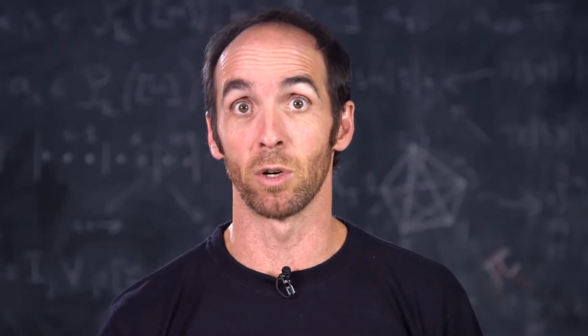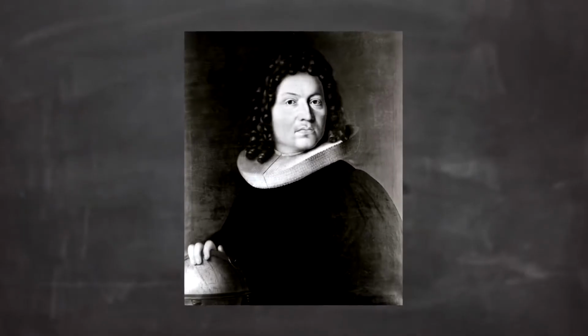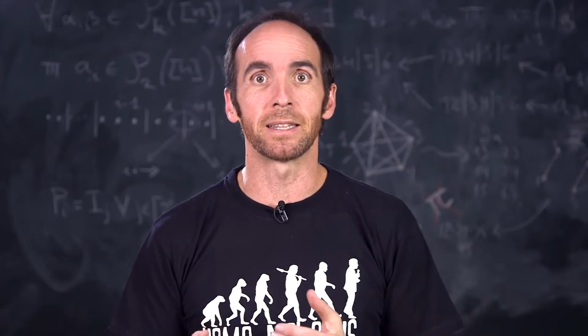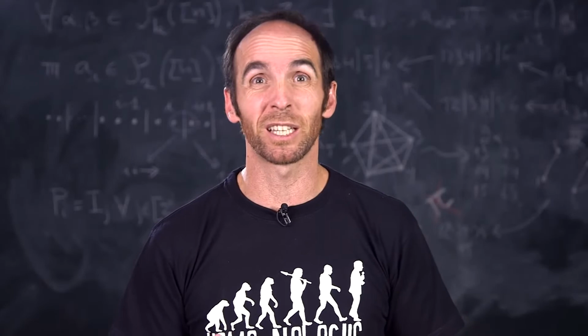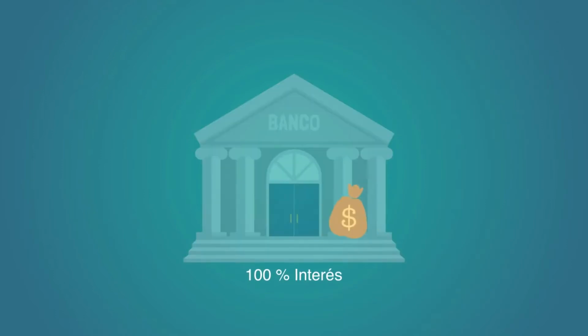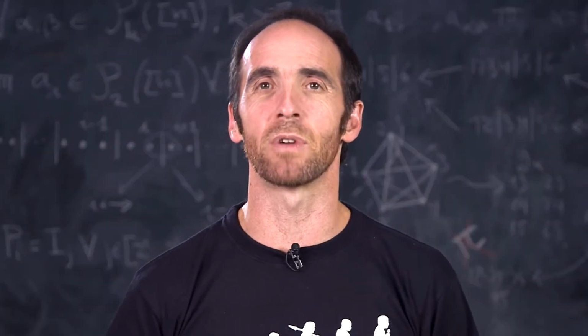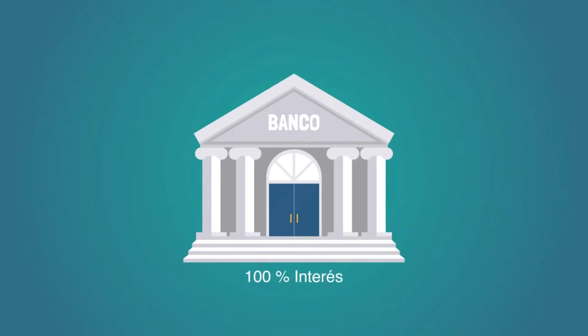But how was it found? Who was the first to talk about this issue and why? It turns out that Jacob Bernoulli, who was a mathematician and scientist, was studying the problem of investing money and seeing what was more advantageous, whether to charge interest once a year or more times, and he realized the following. Suppose you have €1 invested and they give you 100% annual interest. Not even the Monopoly Bank gives you that. Well, after a year your money has doubled, that is, you have €2.